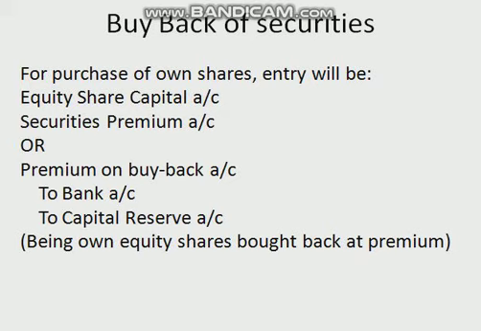So for this the entry passed will be like this: revenue reserves account debited to capital redemption reserve account. Now we have seen that the amount for purchase of equity share capital was of 10 lakh, and the amount for redeeming preference shares was of 75 lakh. So 10 lakh plus 75 lakh amounts to 85 lakh. So in front of revenue reserves account we will be writing 85 lakh, and in front of CRR capital redemption reserve account we will be writing 85 lakh.